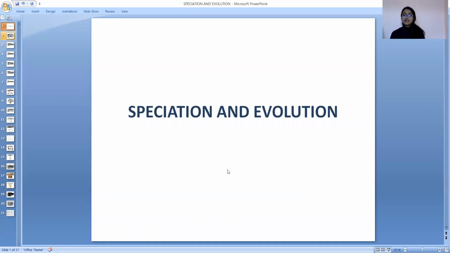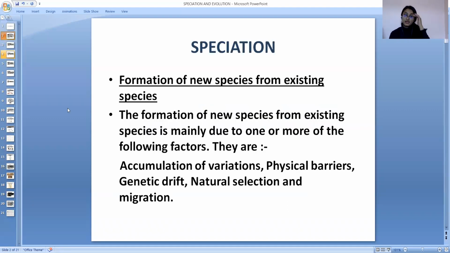So, speciation and evolution. What do you mean by speciation? Formation of new species from existing species. एक नया species बन जाता है existing species से. We call it speciation.